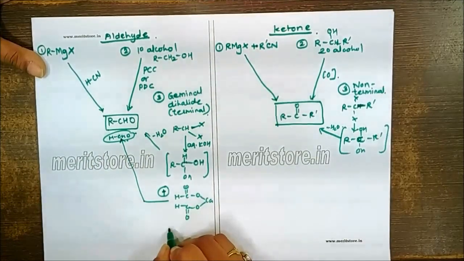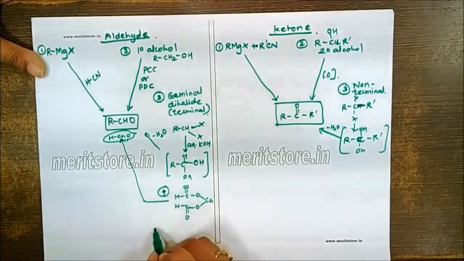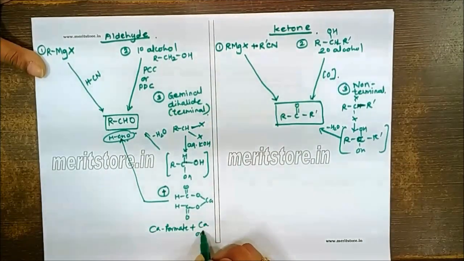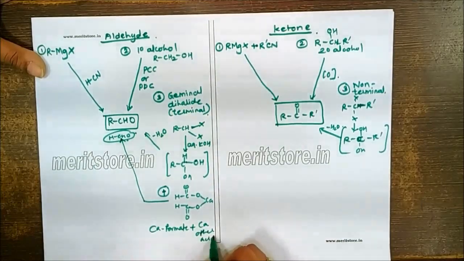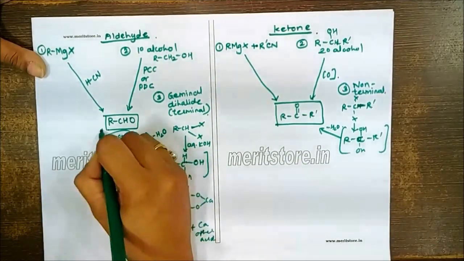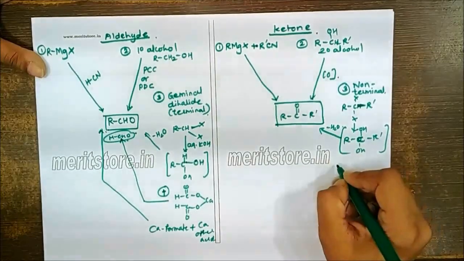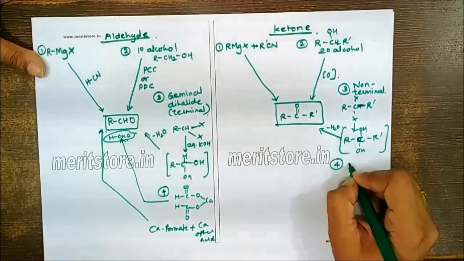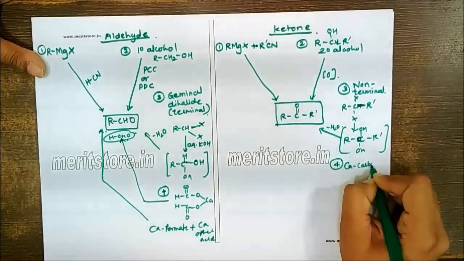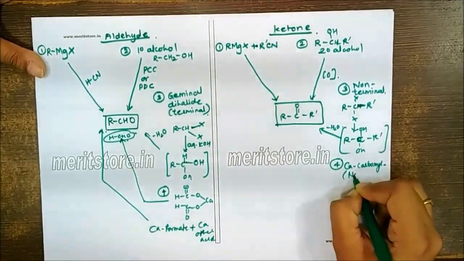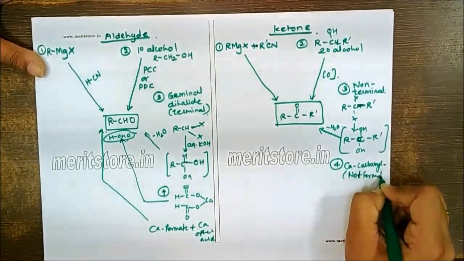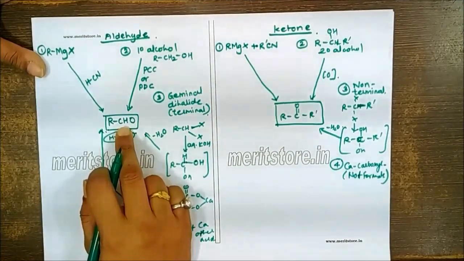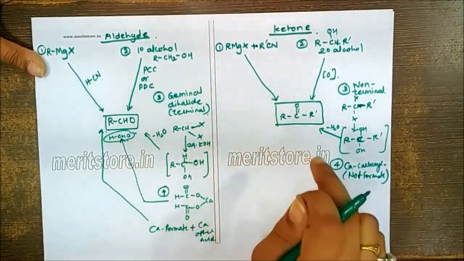But if you take a combination of calcium formate plus the calcium salt of another acid, then you will get specifically the formation of the aldehyde. But here, if you want to prepare the ketone from the carboxylic acid, then you have to take other than formate. So you need calcium carboxylate but not formate. If you take any formate in this case, definitely one of the groups will be H, and that will give you the corresponding aldehyde, not the ketone.